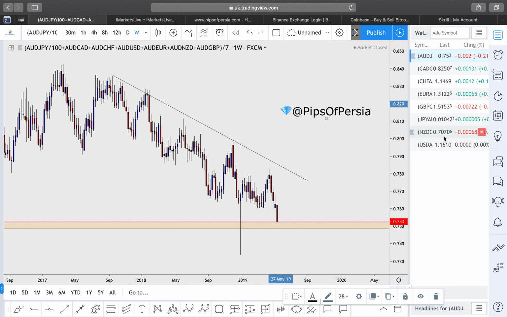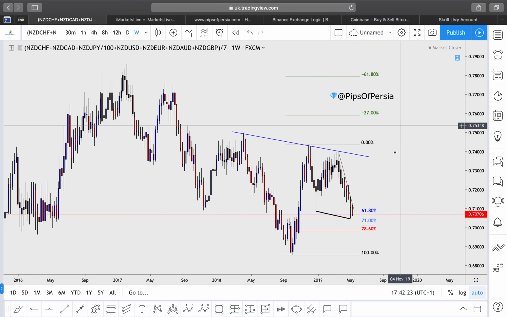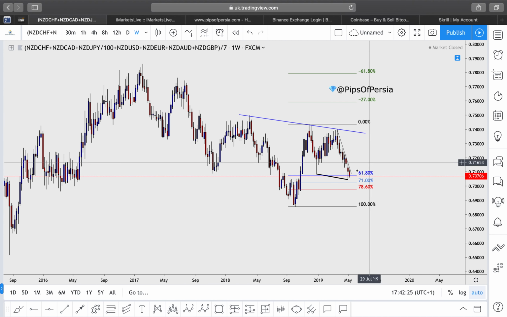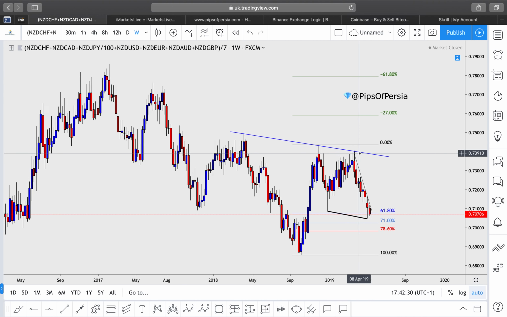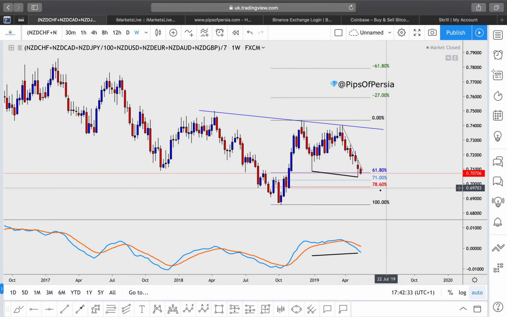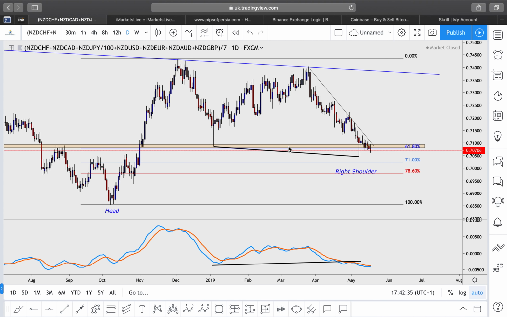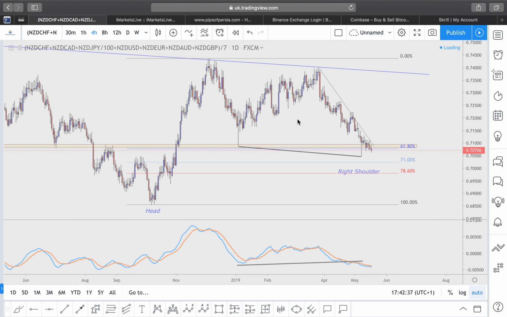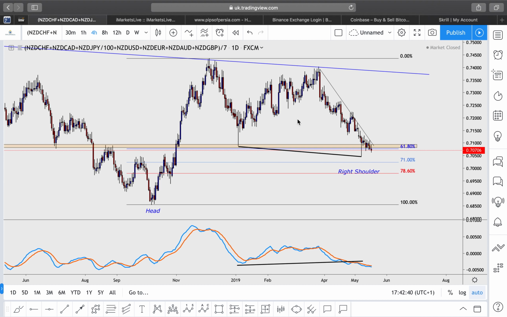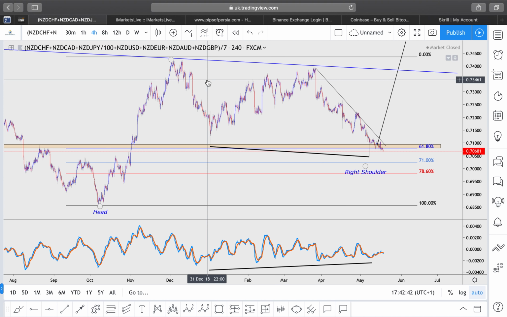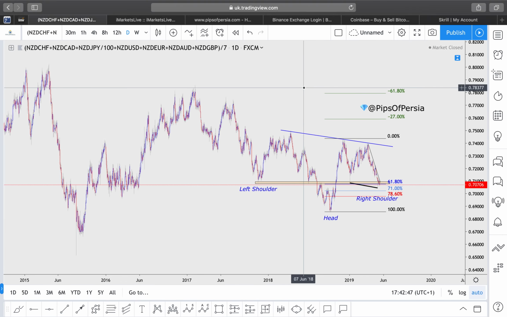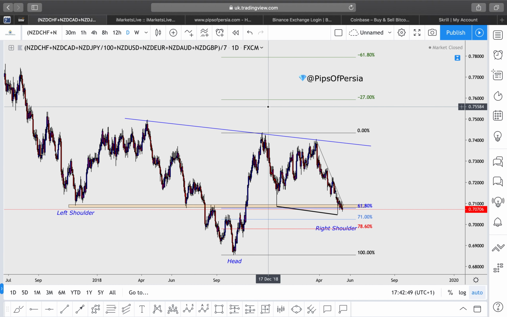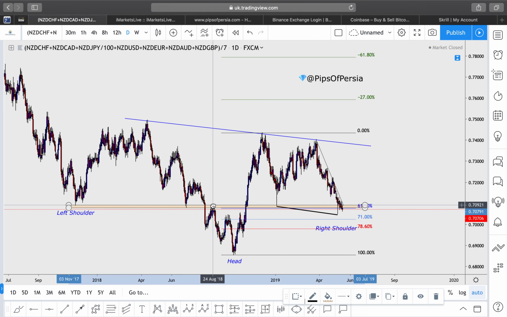New Zealand dollar as well. It's interesting that Australian dollar has been breaking lower, however New Zealand dollar weighted index has not really been breaking the previous low that it has had. Setup still stands. You do have the fib level. If I'm not mistaken, it was daily or 4-hour divergence on our MACD for New Zealand dollar weighted index, around those time frames. So the convergence is still valid. We do still have the inverted head and shoulder formation. We do have the fib level. We do have this reversal zone over here.